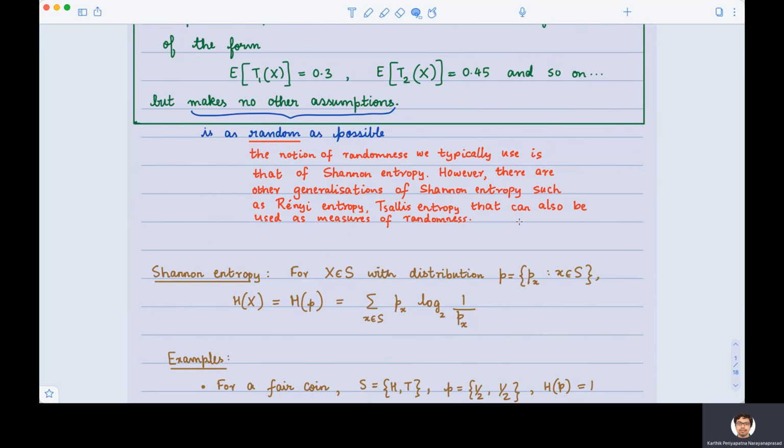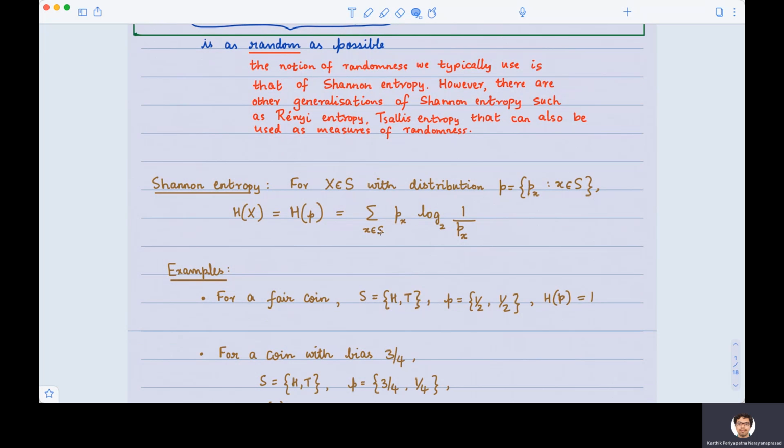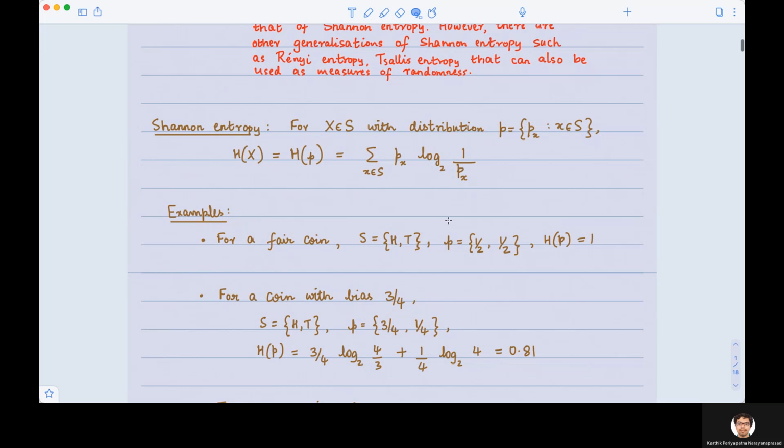So, a very quick review of Shannon entropy. How do we define Shannon entropy? If we have a domain S and a probability distribution P over S, then the Shannon entropy of P is simply the summation over all the symbols x in that domain S of the probability of occurrence of the symbol, P(x), times the logarithm of 1 over the probability of occurrence of the symbol, P(x). Throughout this lecture, we are going to assume that all the logarithms are to the base 2.